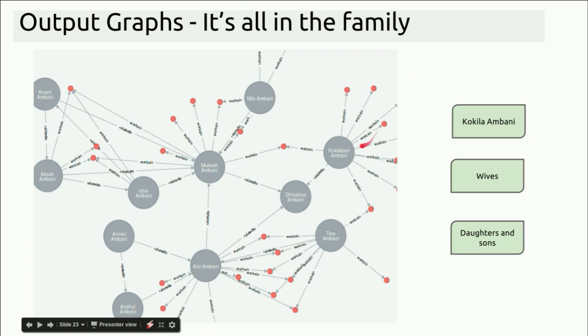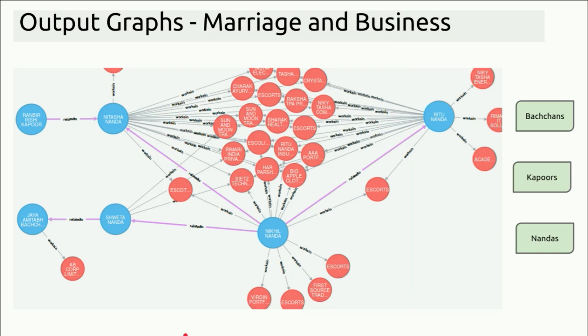See how Kokila Ambani, the mother of the Ambani brothers, is also a director of certain companies. See how interestingly Tina Ambani, Neeta Ambani, and also their sons and daughters Isha Ambani, Akash Ambani, Anand Ambani are sharing companies. Now this is an amazing example where art and business come together. Shwetananda Bachchan, who is the daughter of Jaya Bachchan and Amitabh Bachchan, is married to Nikhil Nanda. She even shares certain companies with him.